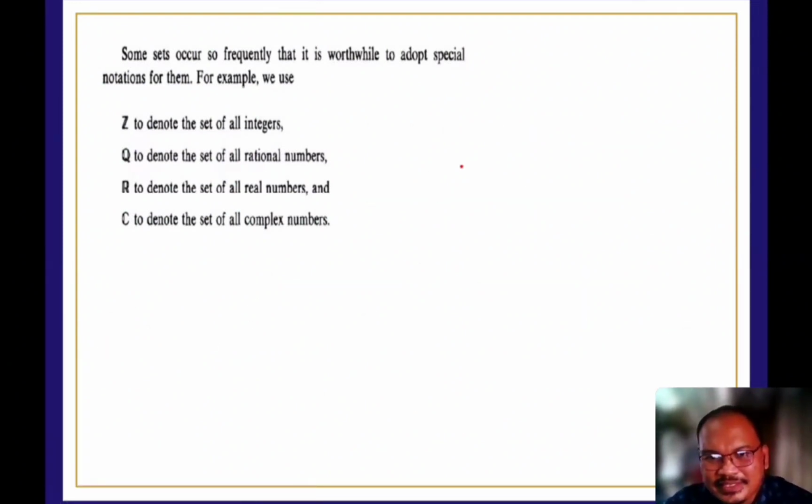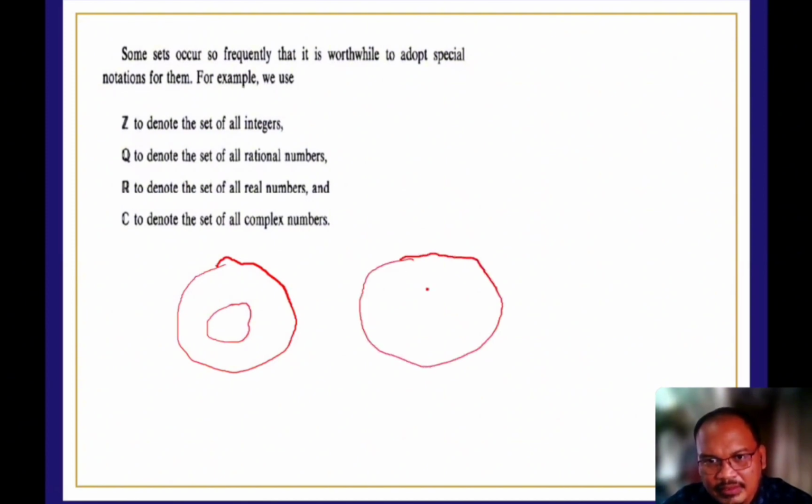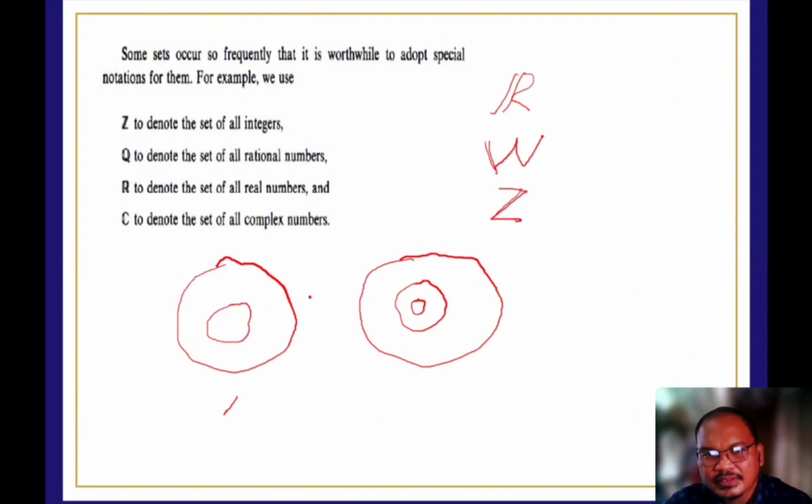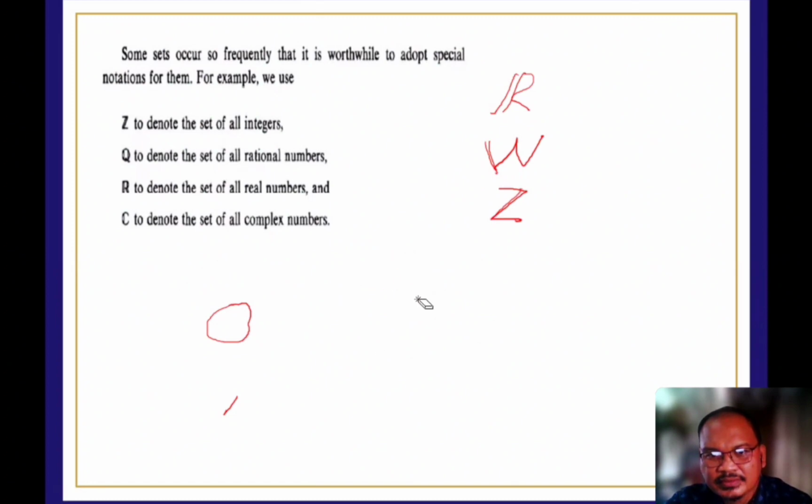Okay, so let us have this. Tingnan nga natin. Let us try to observe. If we have this, and we have this one. At ilalagay natin yung tatlong set yan. The set of R, the set of W, and the set of Z. Okay, so, i-delete ko muna ito.